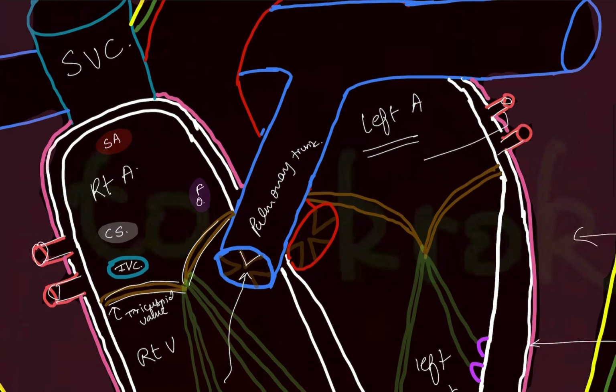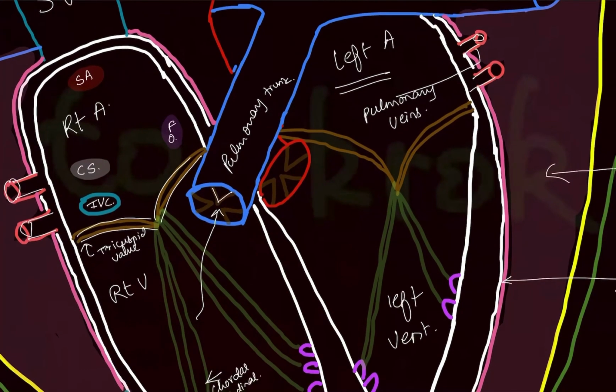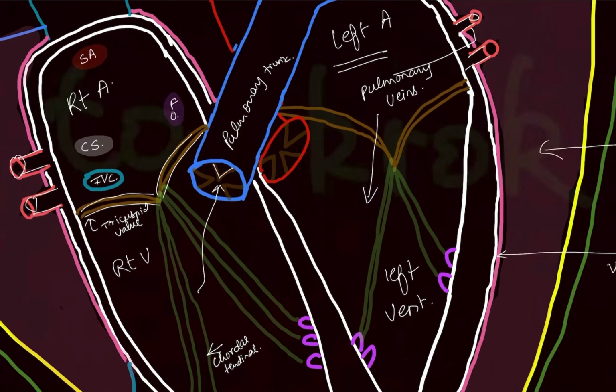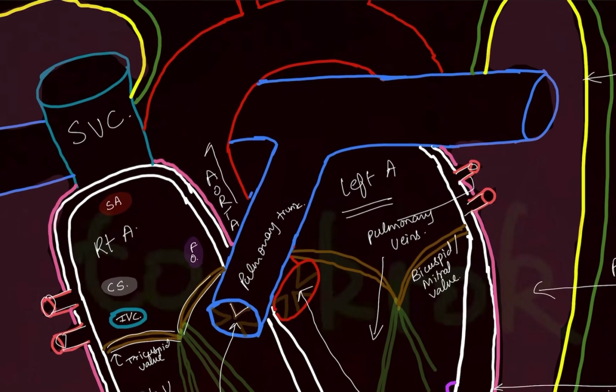In the left atrium, these are the pulmonary veins which bring the oxygenated blood from the lungs. From the left atrium, the blood is emptied into the left ventricle. This left ventricle has two papillary muscles, chordae tendineae, and the bicuspid or mitral valve, which will prevent the backflow of the blood. The left ventricle drains blood into the aorta. You can see the ascending aorta, then the arc of aorta, and the descending aorta which will go into your abdomen.